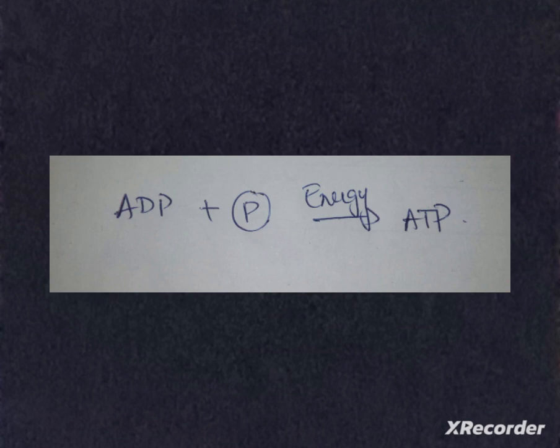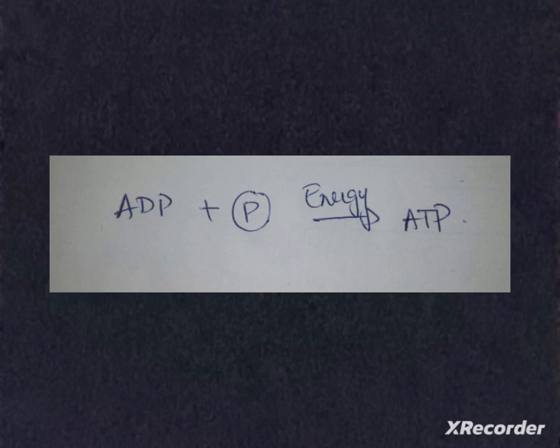Now let's know about ATP, that is adenosine triphosphate. This adenosine triphosphate is the energy currency for most cellular processes. ATP is synthesized with the help of ADP, that is adenosine diphosphate, and an inorganic phosphate in the presence of energy that is released during the respiration process.